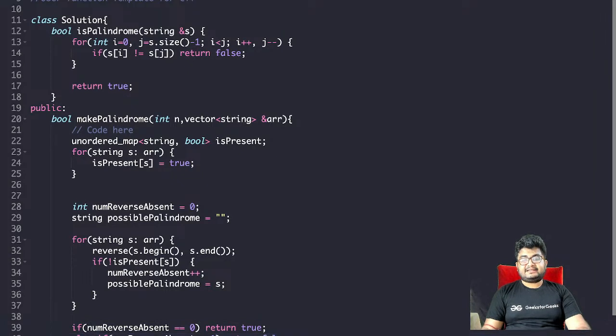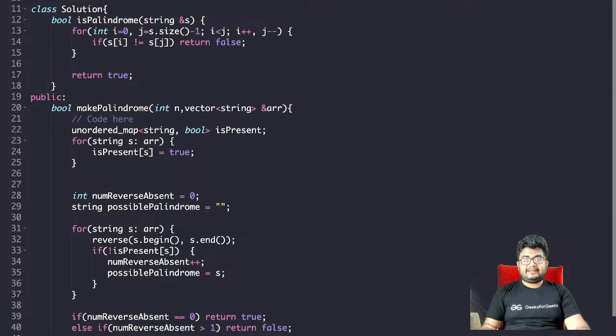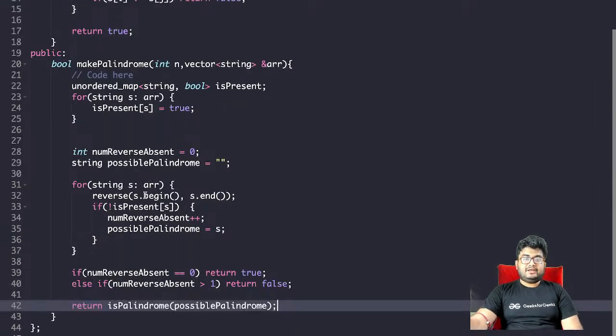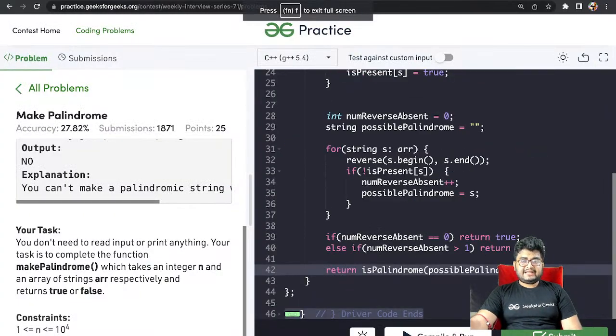Now when it is equal to 1, then the string whose reverse is not present should be a palindrome. So in that case return is palindrome, and here we'll pass the possible palindrome. If it is true, it will return true, otherwise it will return false. Okay, so that should be it.